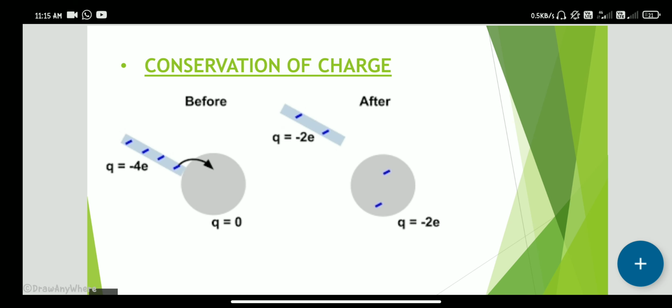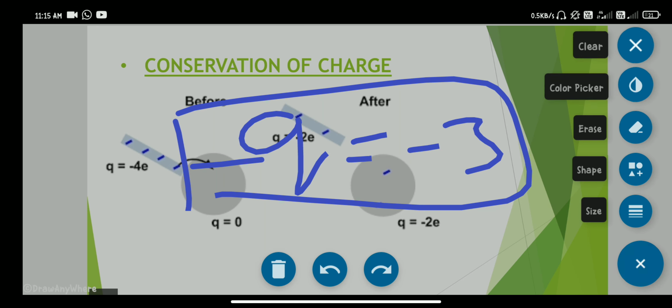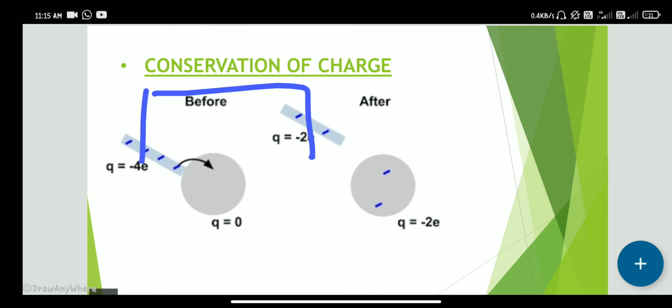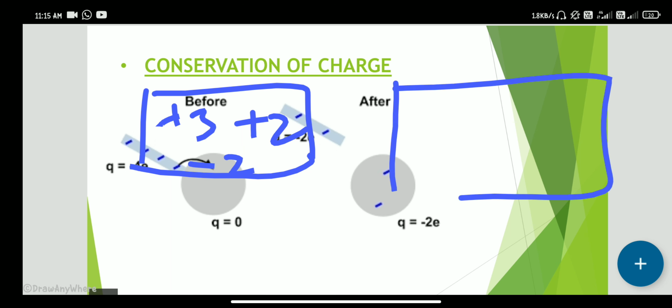Then I have solved that. So I get that negative charge is -3. So that is -3. Okay, so we take a container, an isolated system. In that there are three positive charges, another two positive charges and two negative charges. Then we shake, then we get here plus two positive charges and plus three positive charges.